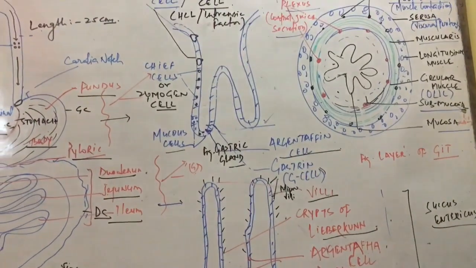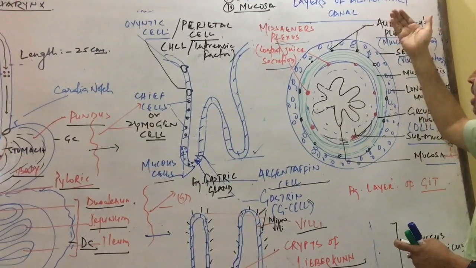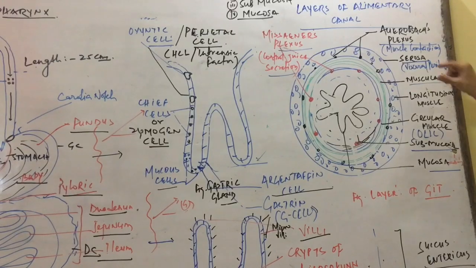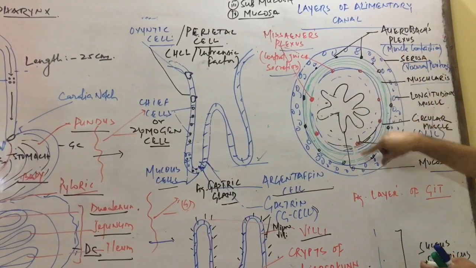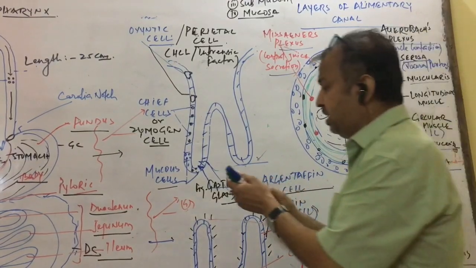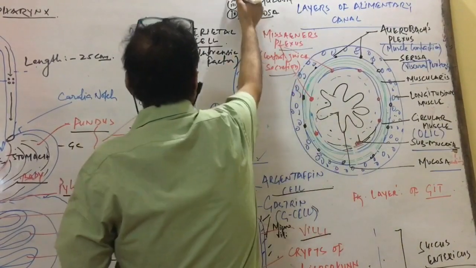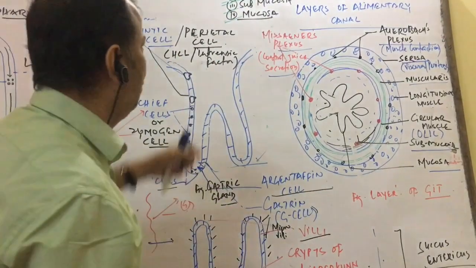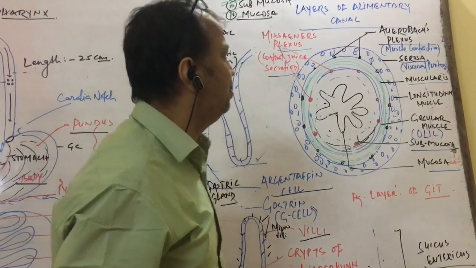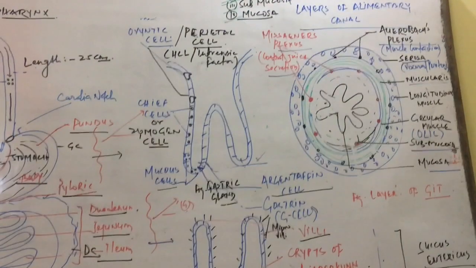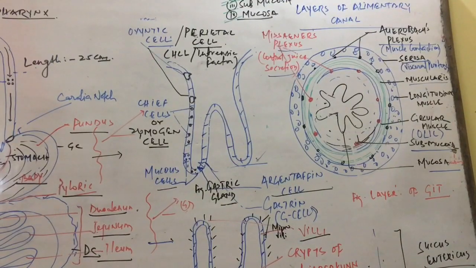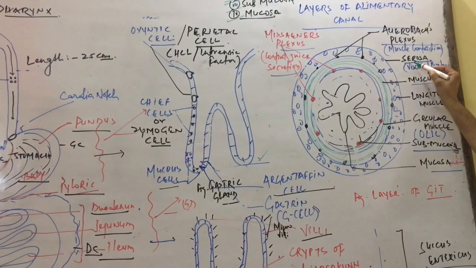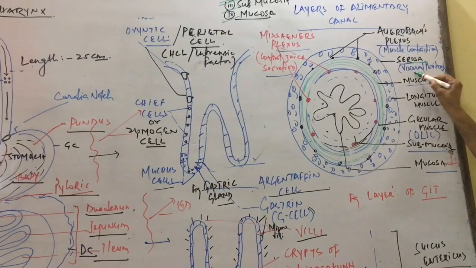Now we will look at the layers of the alimentary canal. The alimentary canal starts from the mouth and ends at the anus. How many layers are present in the alimentary canal? There are mainly 4 layers: serosa, muscularis layer, submucosa and mucosa layer. Here we see the layers of the alimentary canal from outside to inside. The outermost layer is the serosa, which is just a peritoneum layer, the visceral peritoneum.